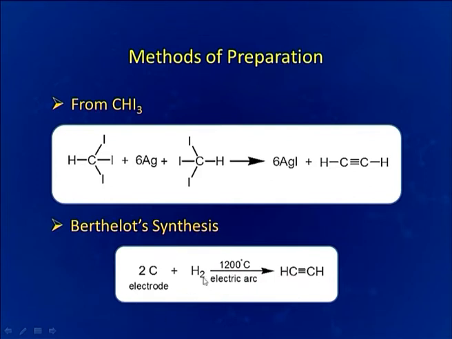Berthelot's synthesis has been a very important method for the synthesis of acetylene, where carbon electrode is being treated with hydrogen in an electric arc at very high temperature, that is 1200 degrees Celsius, and it results in the formation of acetylene.